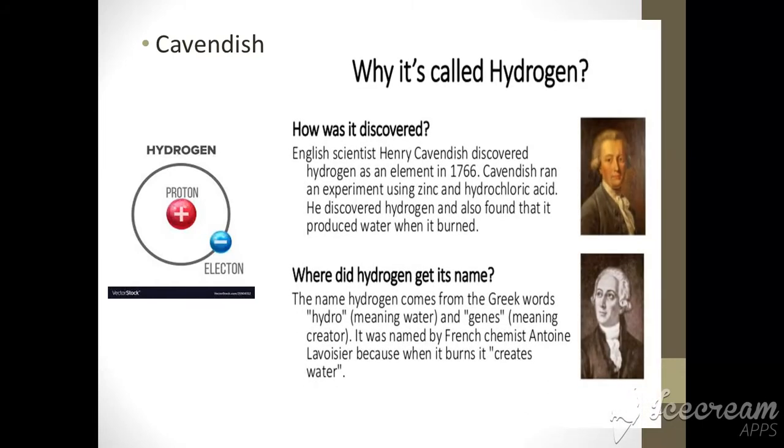The name hydrogen is given to the gas because hydro means water and gen means creator. Hydrogen is a gas which is a water creator. It reacts with oxygen and easily forms water.